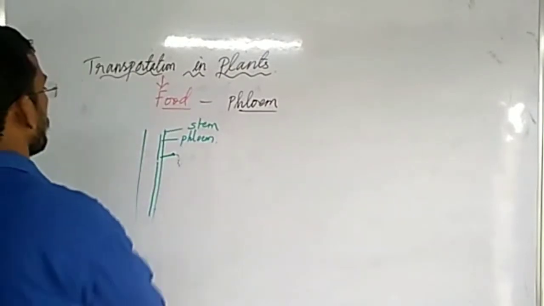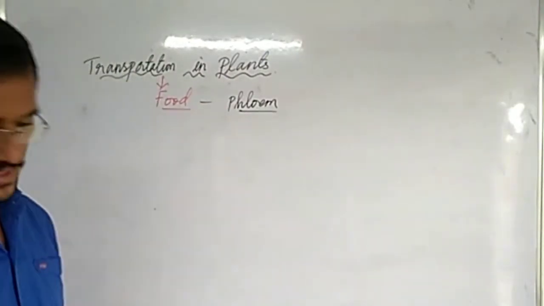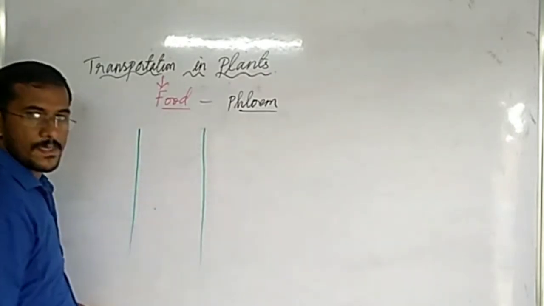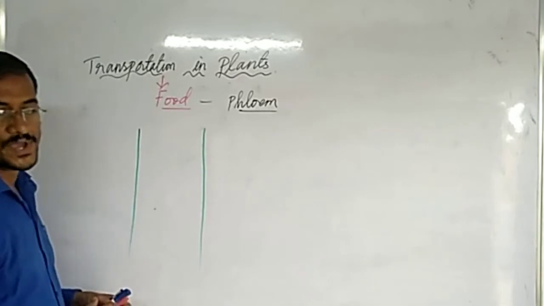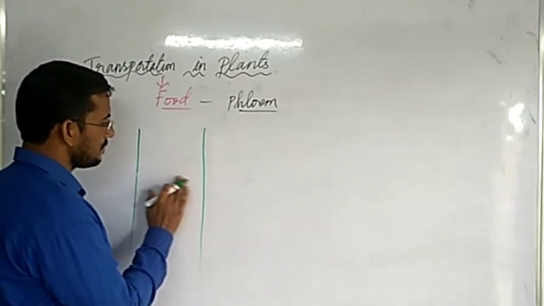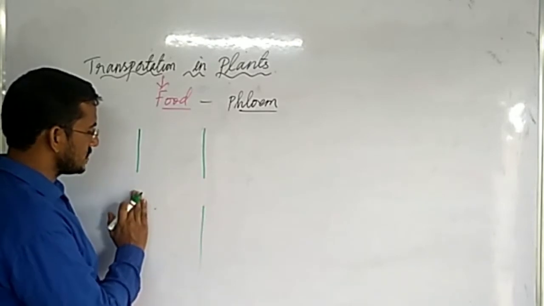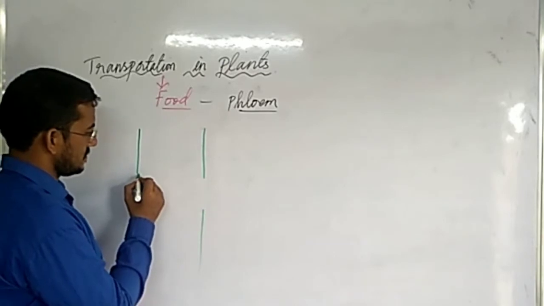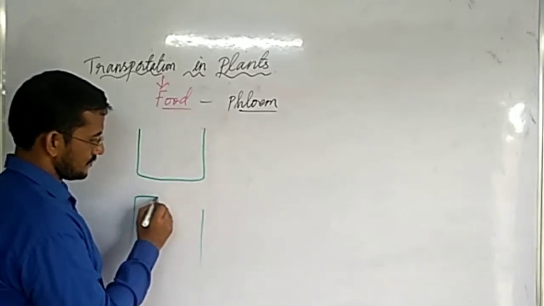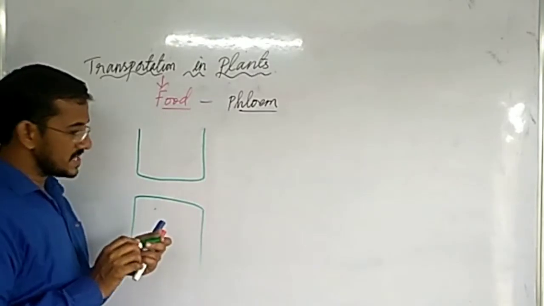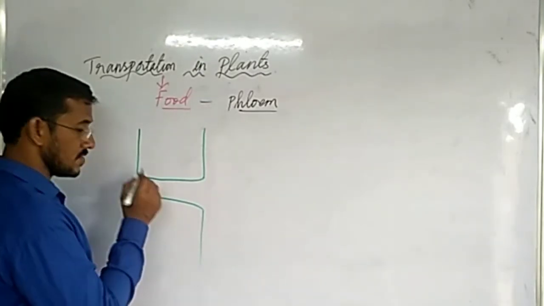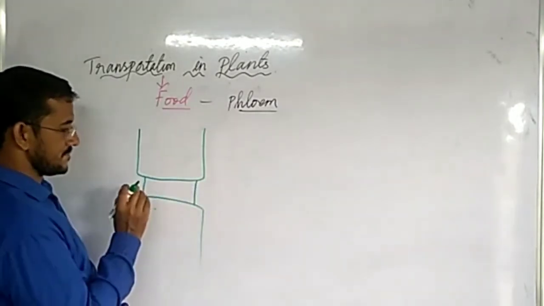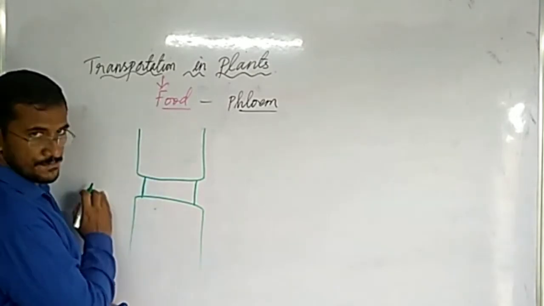Now, take a stem. In this stem, what you do is cut the bark in the middle. Remove the bark. So we have removed the bark. We are only removing the bark, not the complete stem. So this is the plant. We also removed the phloem.